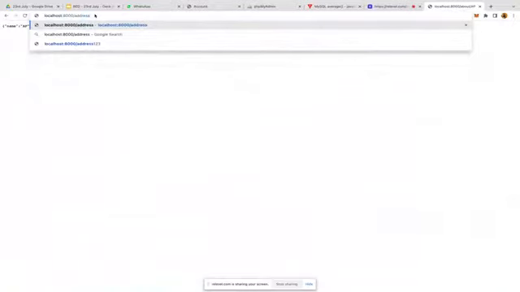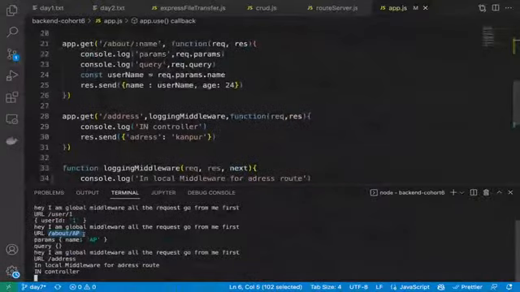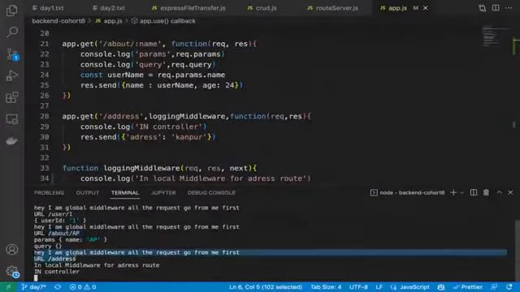Now in address it will go to both middleware. First the global, then the local, then the specific module. You can see URL is /address. Hey, I'm in global middleware. Then it is going to the local middleware. Then again it's coming back to the controller. So guys, are we comfortable with the flow?